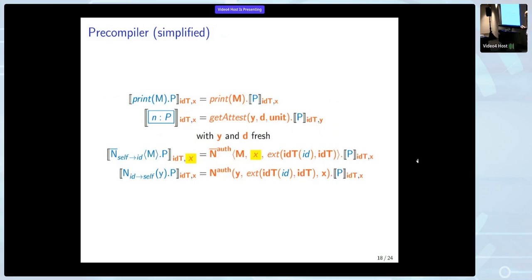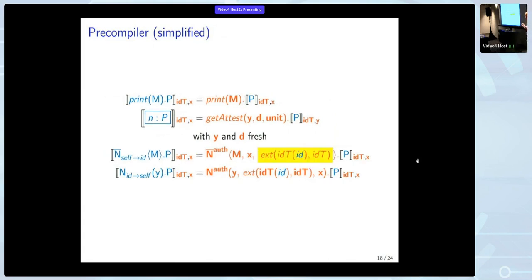And then we can see this in the communication, where we have communication from itself. That means that it has to present its own attest, which it does over here. It also wants to receive from someone else, and there we need the specific MAGE things. So the attest it expects from the other party will be the ID'd entry of the identities table concatenated with the whole identities table.